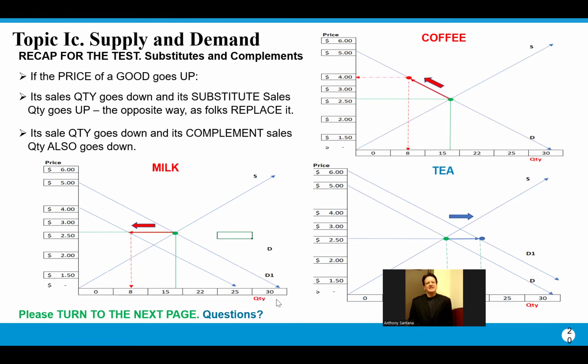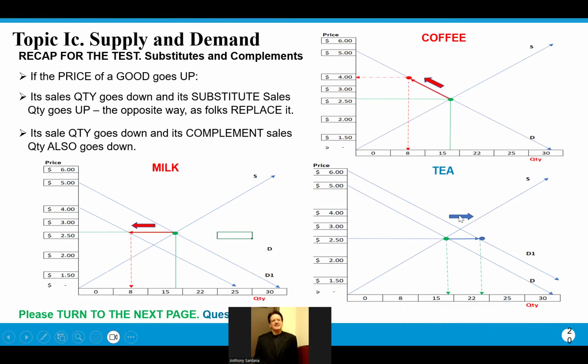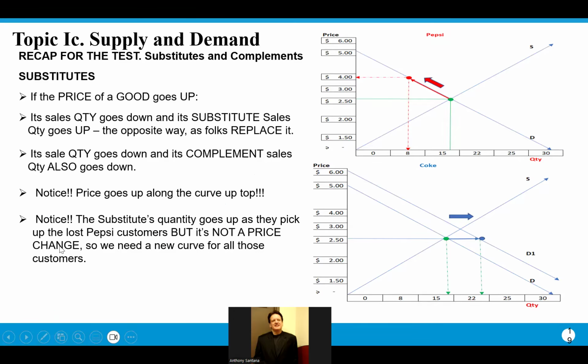Now notice what would happen to tea as a result, since tea is a substitute for coffee for a lot of people. The same thing as before with coffee and Pepsi: the price of coffee goes up, like the price of Pepsi goes up, and the quantity, simply the quantity only, not the price, the quantity only of tea goes up, like the quantity of Coke went up on the previous slide. And that's what you have to understand about substitutes and complements.